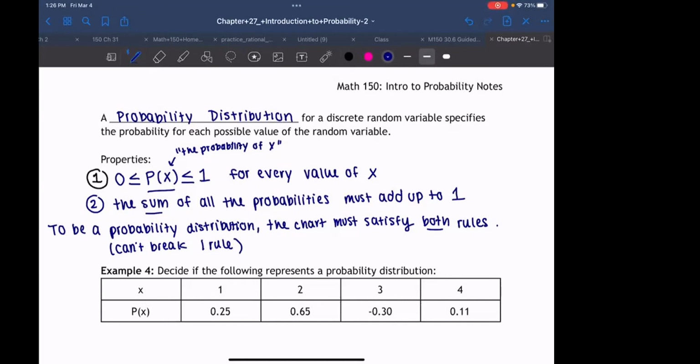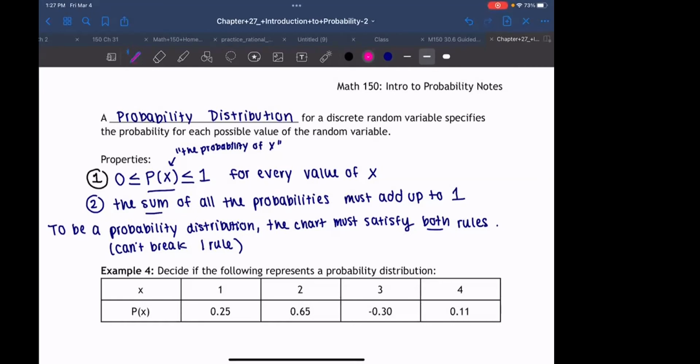If that doesn't make sense, I think the examples will show us exactly what we mean. Take a look at example 4. Here's our probability distribution. We have all our x values, the outcomes. Maybe you were rolling a die that has 4 sides: 1, 2, 3, 4. Underneath are all the probabilities. For example, the probability of 2 is 0.65, and the probability of 4 is 0.11.